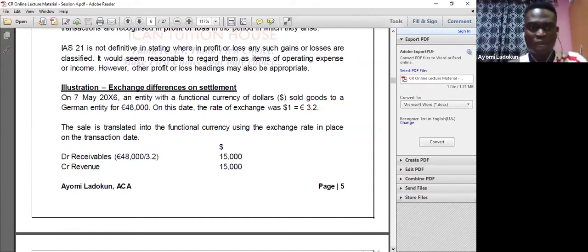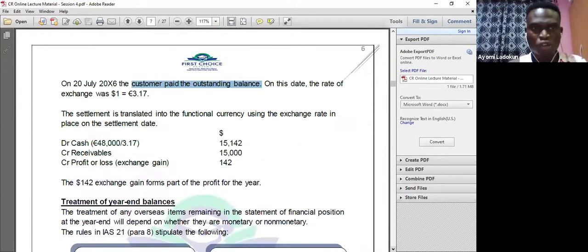Don't forget, we already recorded this transaction. We entered into the transaction in May and recorded revenue of $15,000. Now the same customer paid in July 2026. The exchange rate at this time is $1 to 3.17. So what will I do again? I will take back that 48,000 euro initially, and I will also divide.